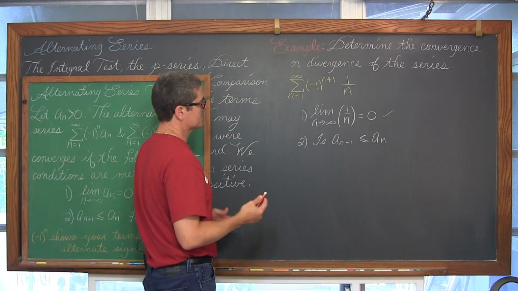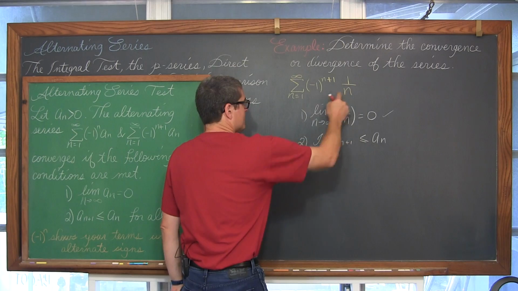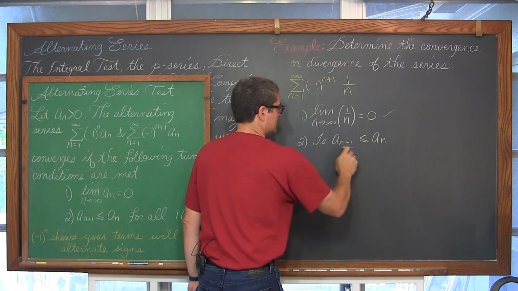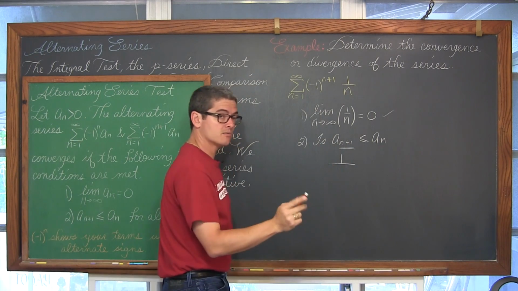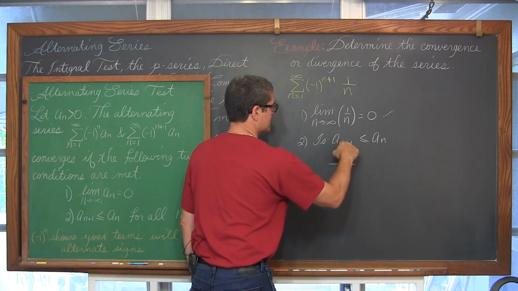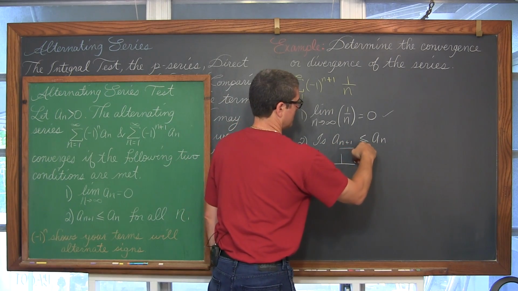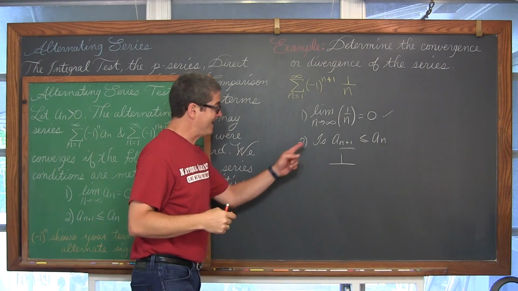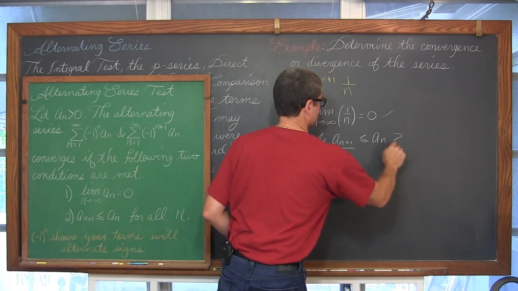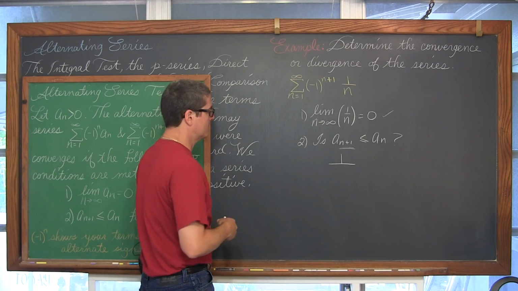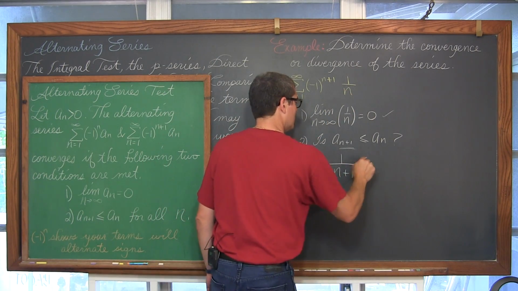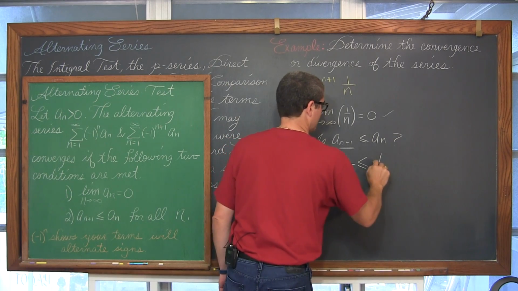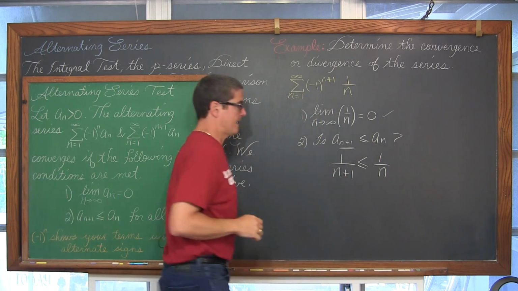With this one, let's just look at this. We have the nth term here. Let's go ahead and plug in n plus 1, and we have 1 over. Now, I'm checking this, right? So I'm not saying that a sub n plus 1 is less than or equal to a sub n. I'm going to ask, is this the case? I'm going to write it, look at it, analyze it, and then go from there. So we're going to plug in n plus 1, and then we have a sub n, which is n.